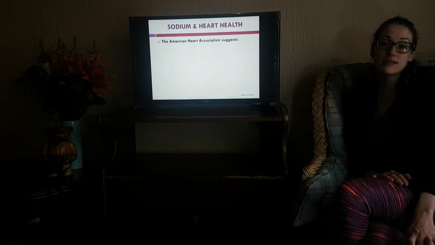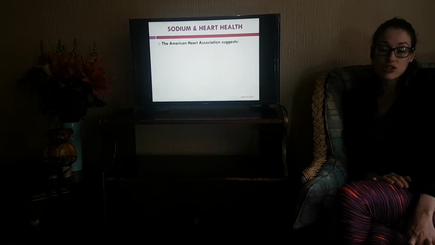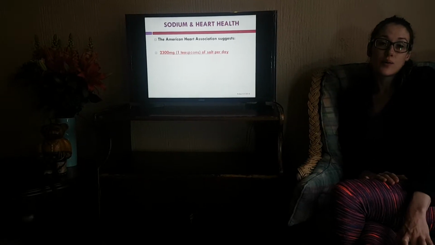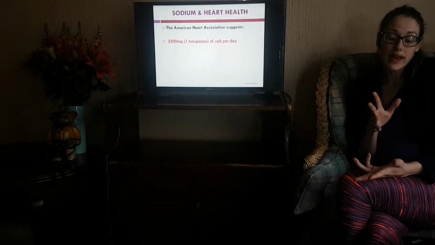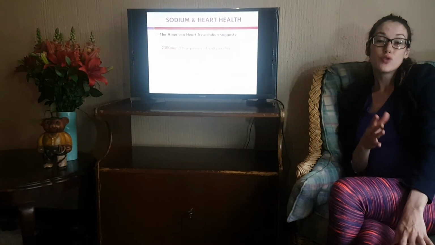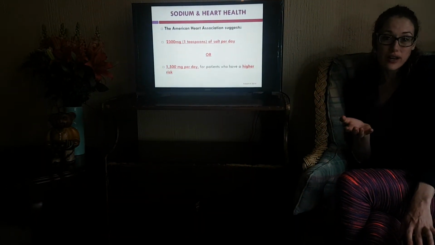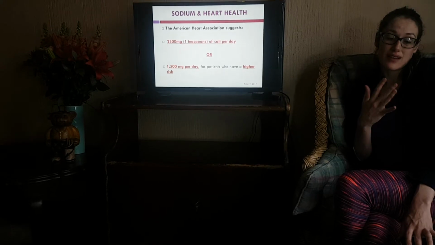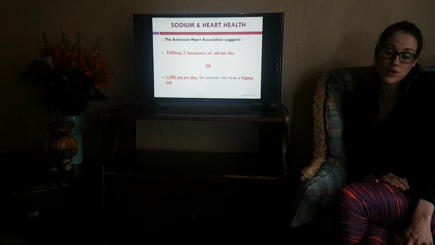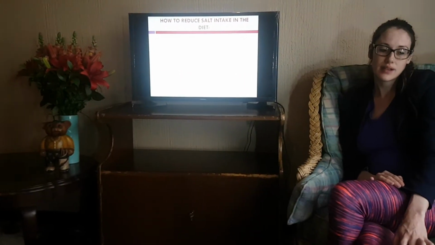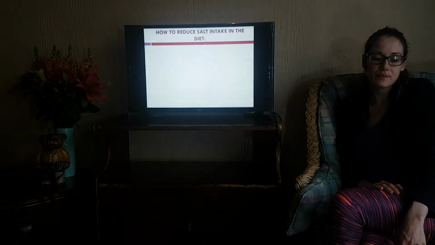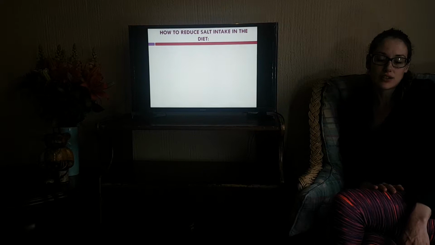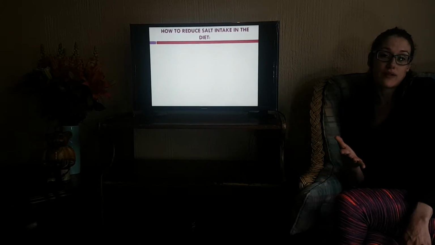The American Heart Association suggests that we should consume less than a teaspoon of salt per day. And then if you do already present with a cardiac condition, you want to consume less than 1,500 milligrams of salt per day.